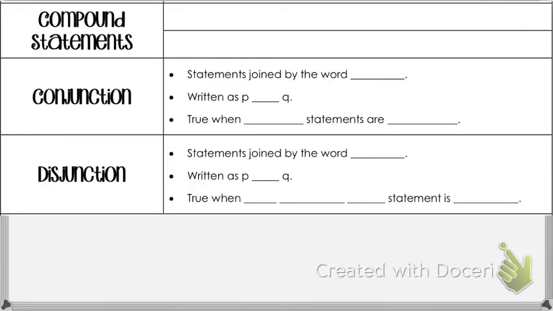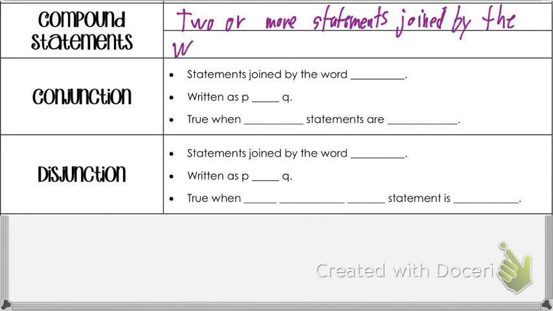Continuing on. Compound statements. What does it mean when things are compounded? Put together, okay? So a compound statement is going to be two or more statements joined by the words, and I'm going to capitalize these so we know which two words they are, AND, OR. So compound statements are two or more statements, and we combine them with the words and, or.